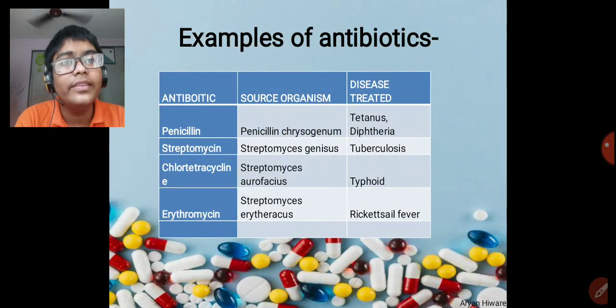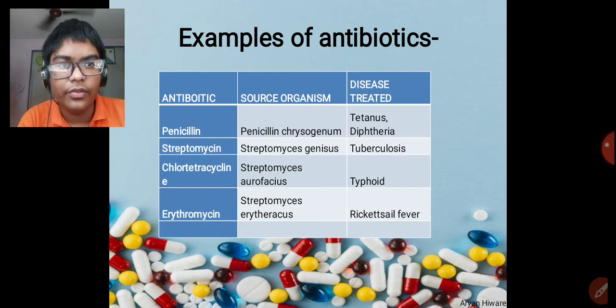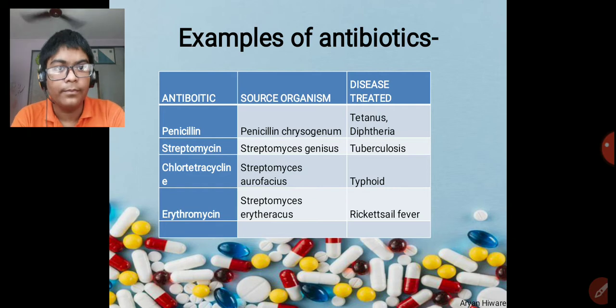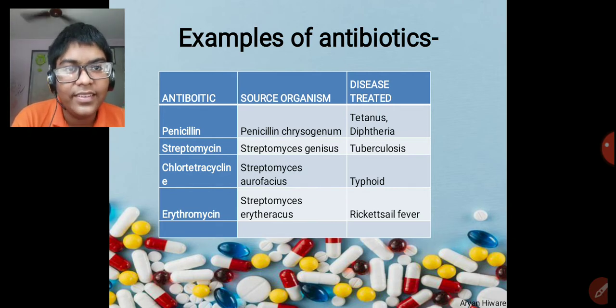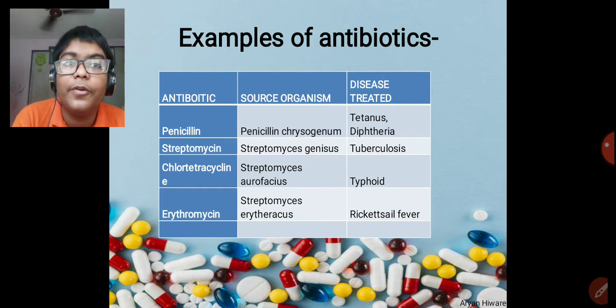So let's check the other ones. This is a table from which we understand examples of antibiotics we will learn about. First one, penicillin. We know the source organism is Penicillium chrysogenum or Penicillium notatum. The disease treated by penicillin is tetanus or diphtheria. Next is streptomycin, which originates from Streptomyces griseus.